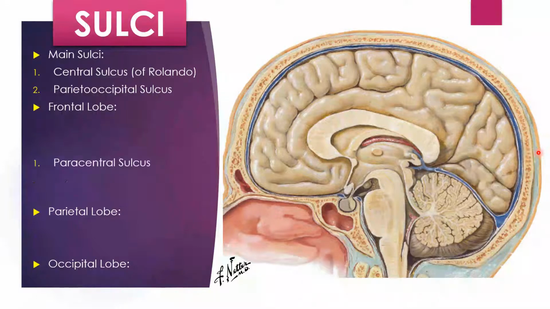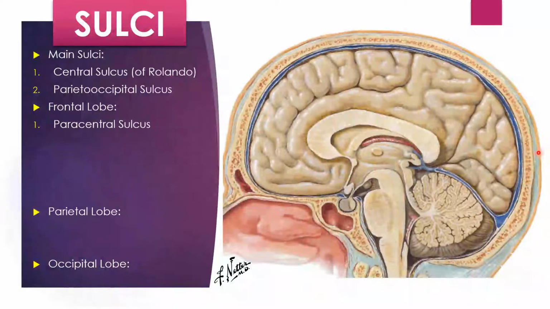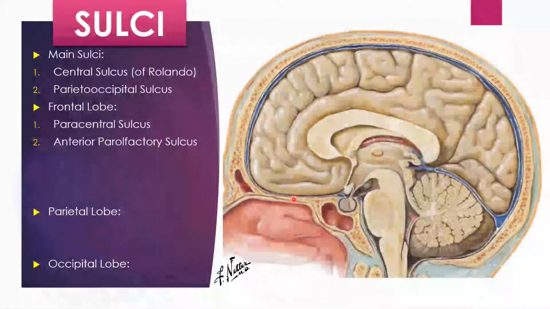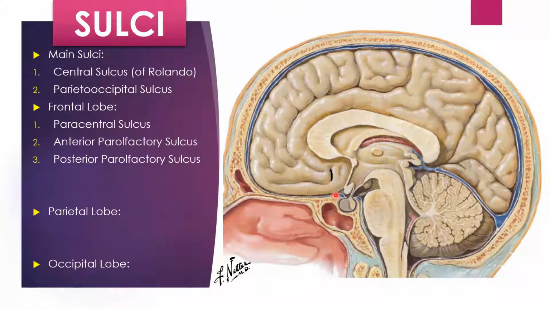Now for the frontal lobe, the sulci are mainly the paracentral sulcus. Firstly, the paracentral sulcus, we can deduce by the name that it will be anterior to and parallel to the central sulcus. Then there will be the anterior parolfactory sulcus. Now let's focus here. Aligned with the olfactory apparatus, which we cannot see clearly in this image, there will be an anterior parolfactory sulcus, as well as a posterior parolfactory sulcus. So there will be anterior and posterior parolfactory sulci.